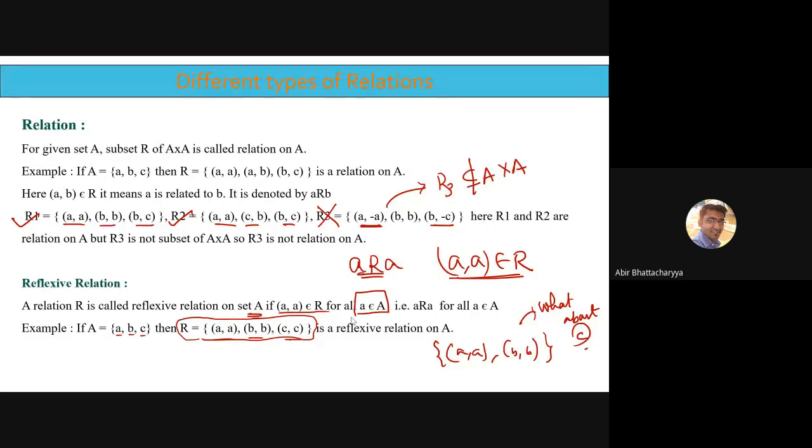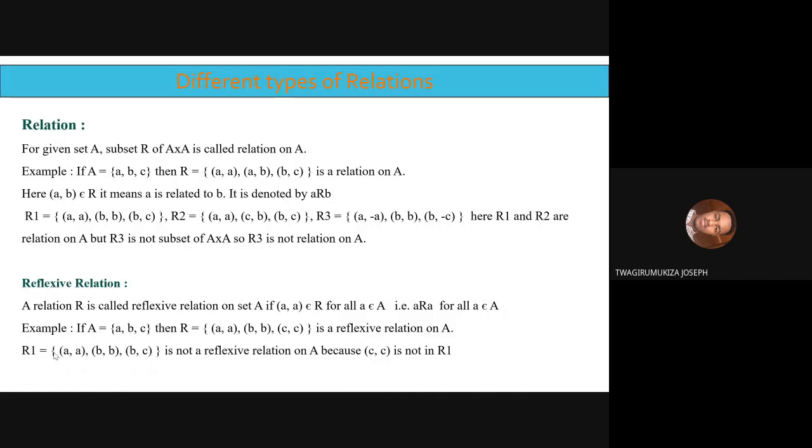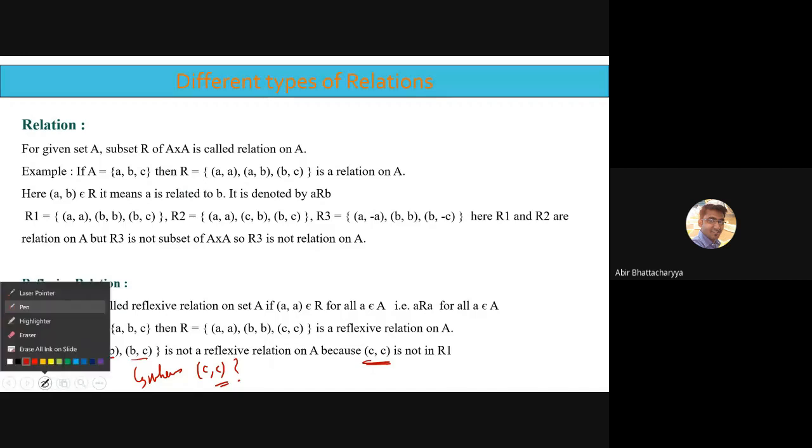If I find at least one element for which we do not have reflexivity, we can say that it is not reflexive. That is what reflexive relation is all about. Now, what is R1? R1 is an example which is not reflexive. As I told you, (a, a), (b, b) present and (b, c) present. But where is (c, c)? (c, c) is not present. That's why it is not a reflexive relation.